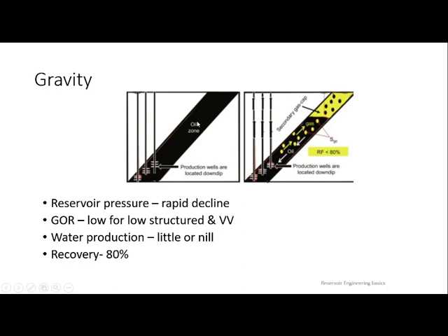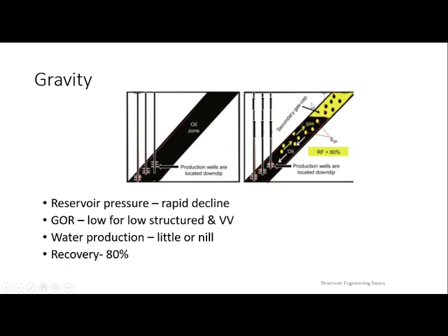This is low structure. When these production wells were at the top, it will be high. Why? Because you can see water production will be low. So gas oil ratio, indirectly you can take it like gas. So just let us go with the gas. Gas oil ratio will be low for low structure. Why? Because at low you are near to the water zone, so there won't be much impact of gas. But vice versa, high for high structure.